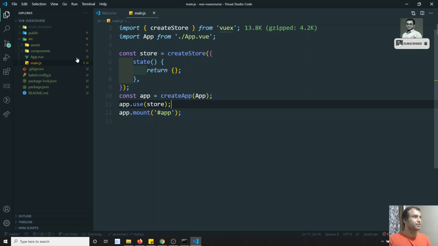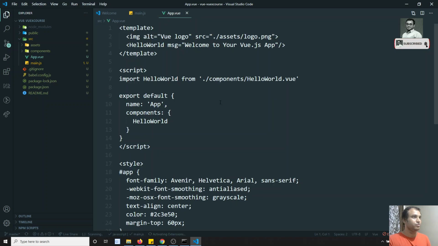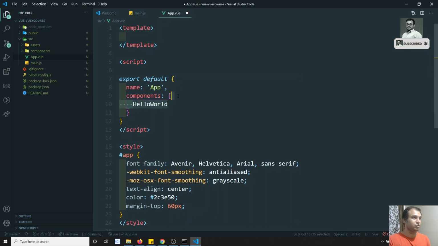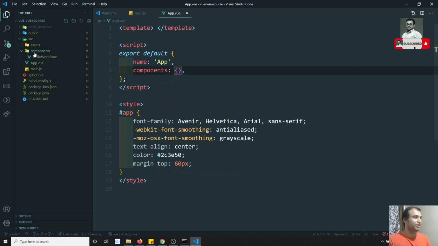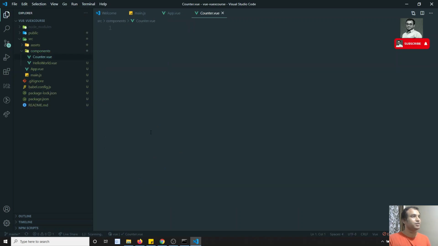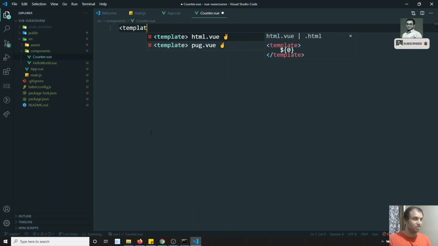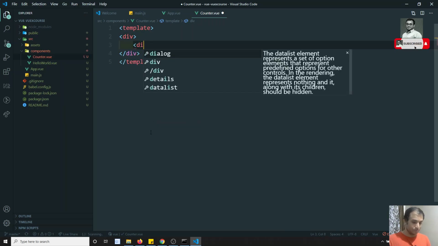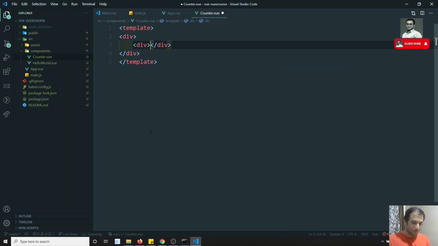Now let's go to App.vue. Let me remove all of this code, the Hello World, and everything else, and I will create a new component, something like Counter, a commonly used example. In the template I will have one div, and in this div I'll have the counter.